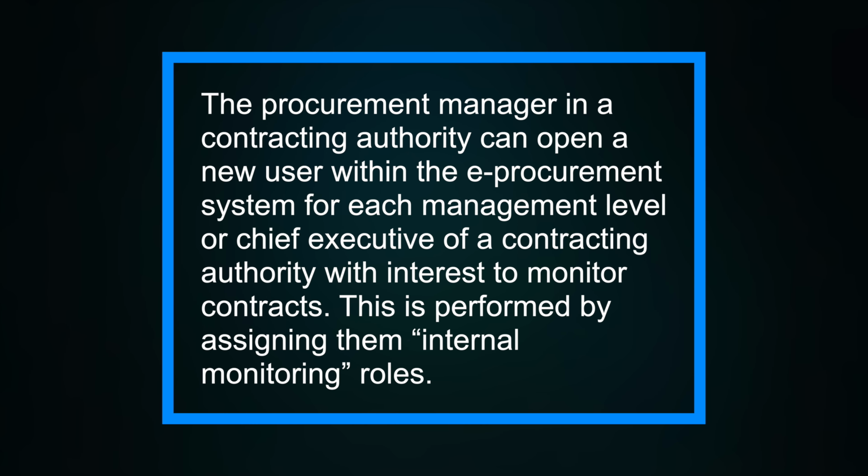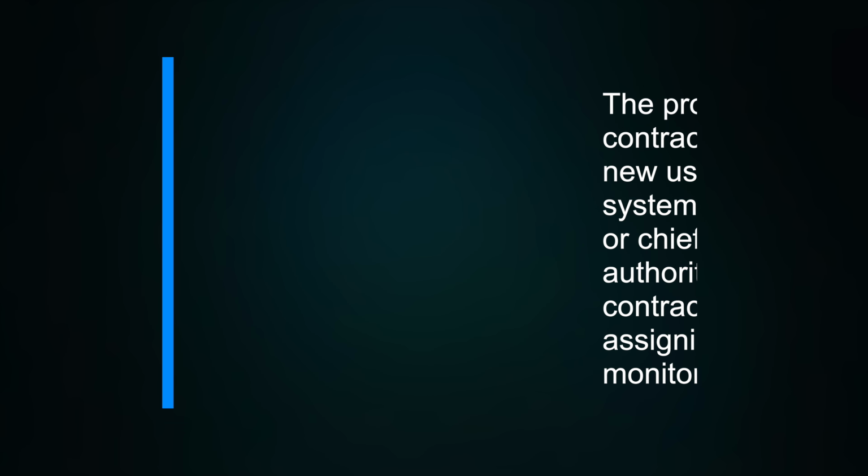The procurement manager in a contracting authority can open a new user within the e-procurement system for each management level or chief executive of a contracting authority with interest to monitor contracts. This is performed by assigning them internal monitoring roles.